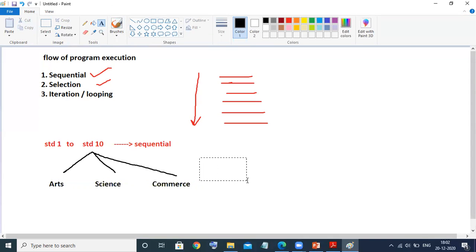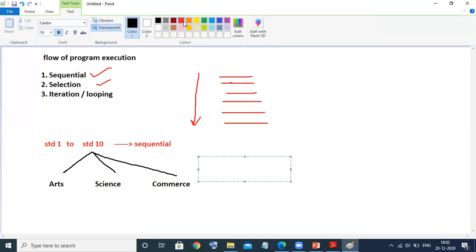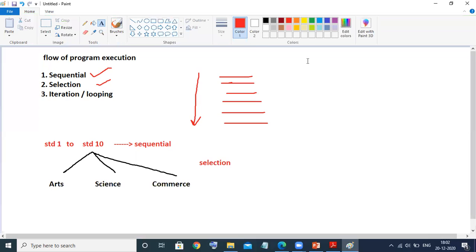This particular thing is nothing but selection, because you are selecting here. And finally, iteration will be a different case. Whenever you want to repeat some particular statements, you are going to select the iteration mode. We will see it in depth as we cover the programming language. So these are the flows.